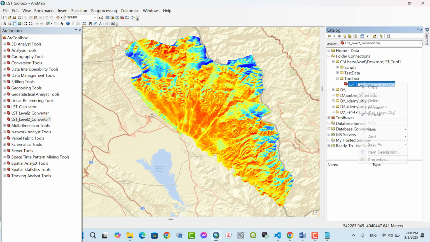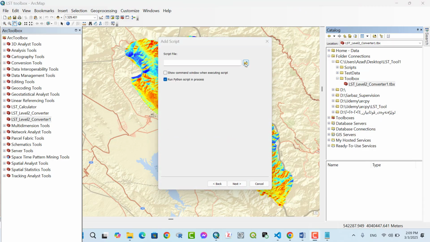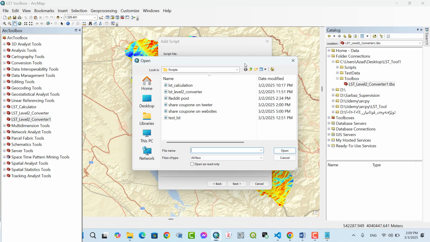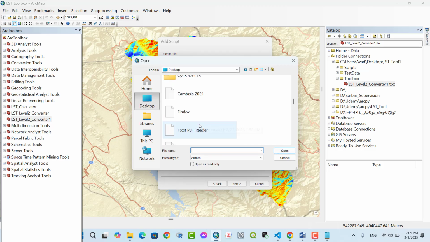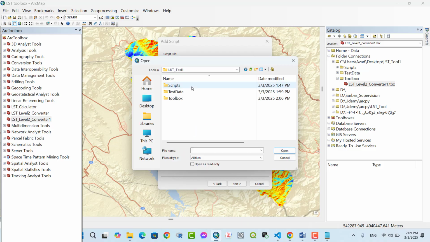Now we add the script to the toolbox. Right click on the created toolbox, then add script. We go to the location of the script: desktop, LST tool, scripts, LST level 2 converter.